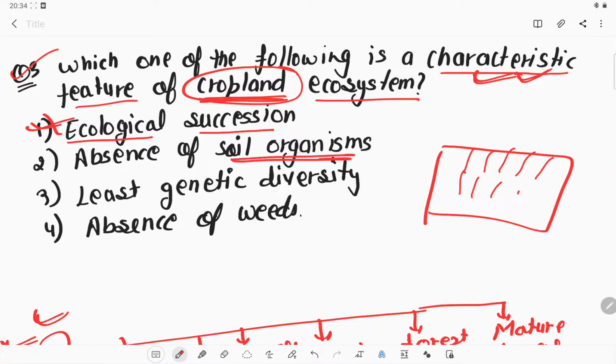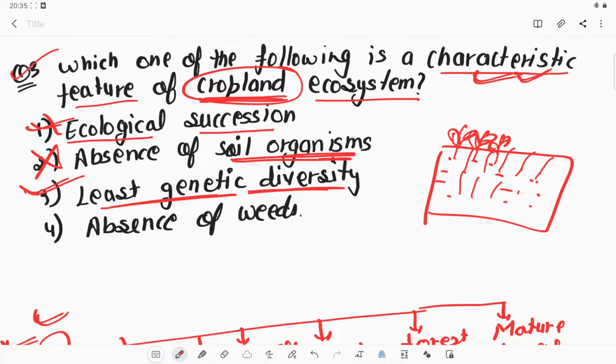Absence of soil organisms: we cannot say that, because we are using soil to grow those crops. So we cannot say that there will be no soil organisms. So this cannot be an answer. Least genetic variation, that's very true. In the cropland ecosystem, most of the crops are similar to each other. If we are growing wheat, we are using wheat seed all over that field. So definitely there will be the least genetic diversity in the cropland ecosystem. So this can be a characteristic feature of the cropland ecosystem. So this is the right answer.